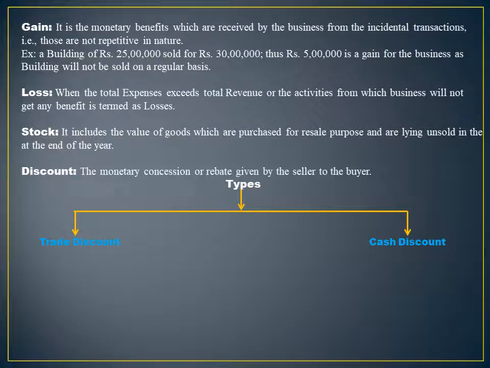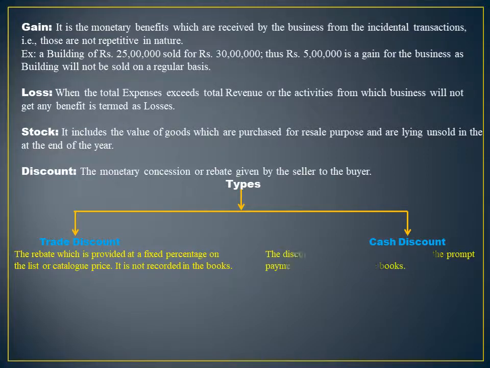A trade discount is a concession or relaxation which is provided at a fixed percentage on the list or the catalog price by the seller. Such a discount is not to be recorded in the books, but while calculating, this discount is to be considered firstly.